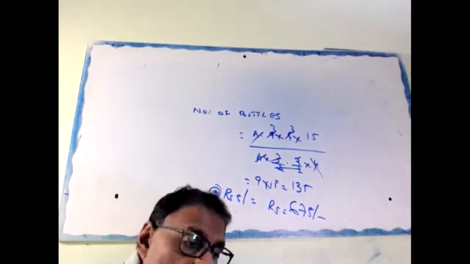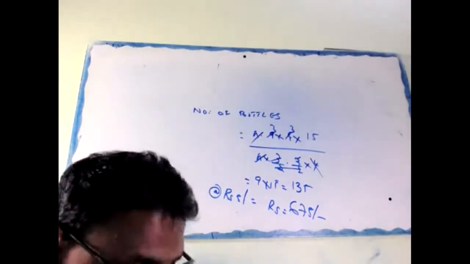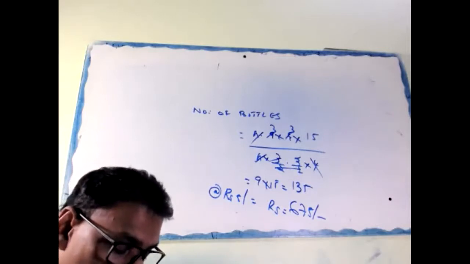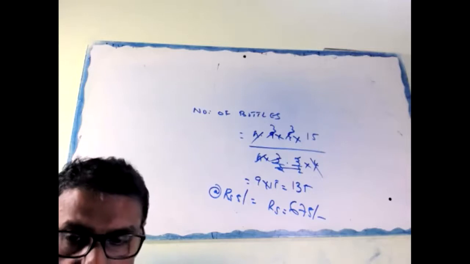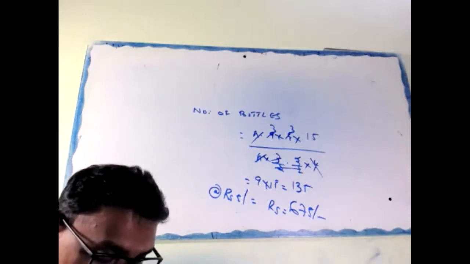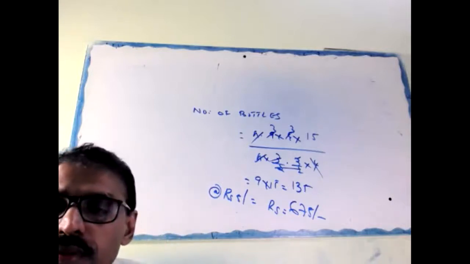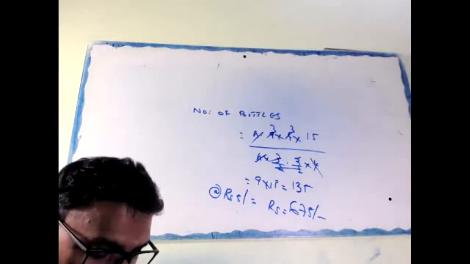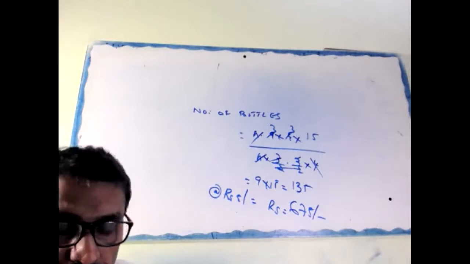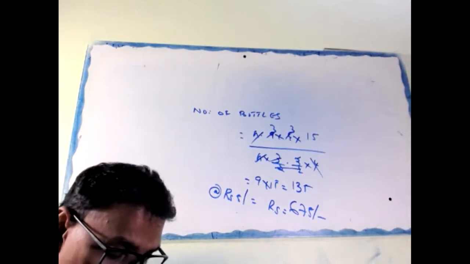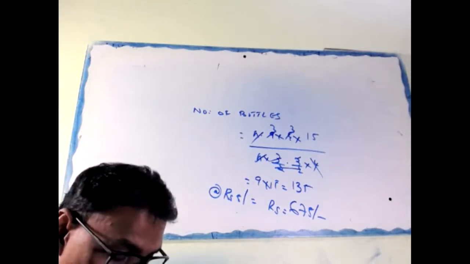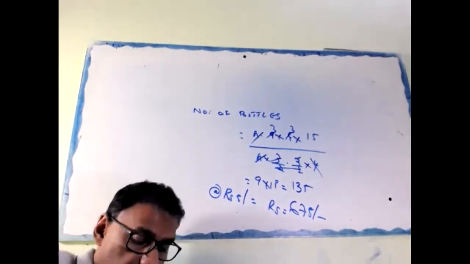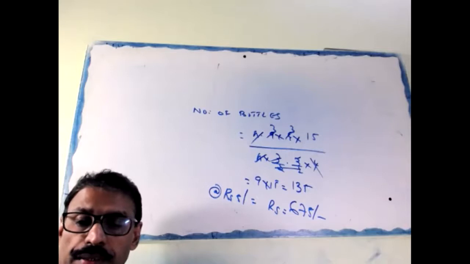Okay. So next question. Curved surface area of a cylindrical reservoir, 12 meter deep, is plastered from inside with concrete mixer at the rate of 15 rupees per meter square.